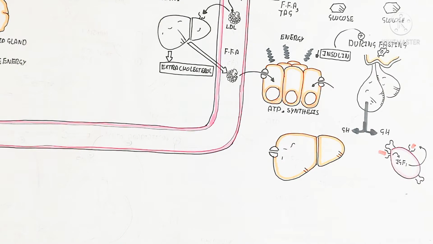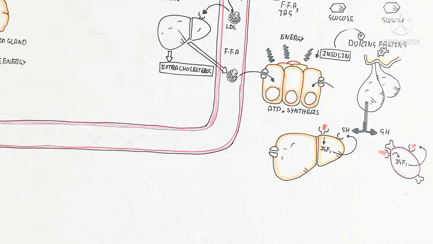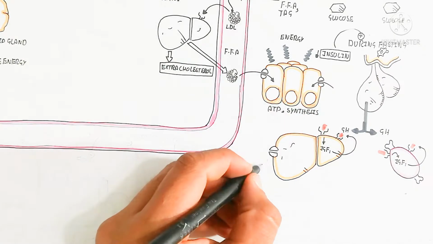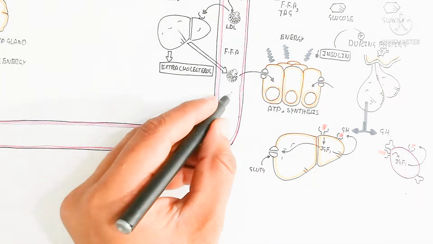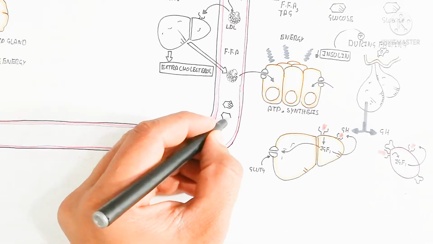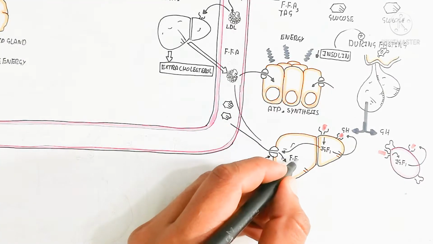Insulin-like growth factor is very important for stimulating the GLUT channel for absorption of more glucose. But during this time, insulin-like growth factor is also used for the proliferation of cell division, and on the other hand, during fasting, apoptosis will occur. But how is it possible? Let's discuss that.